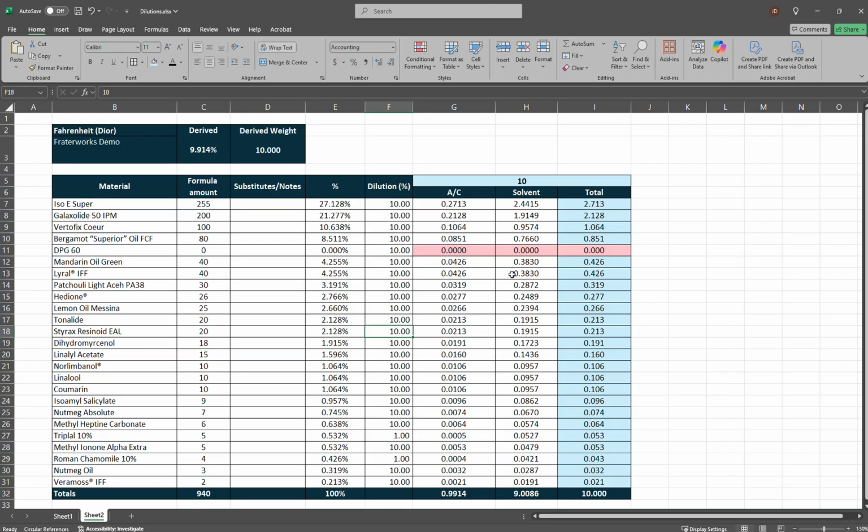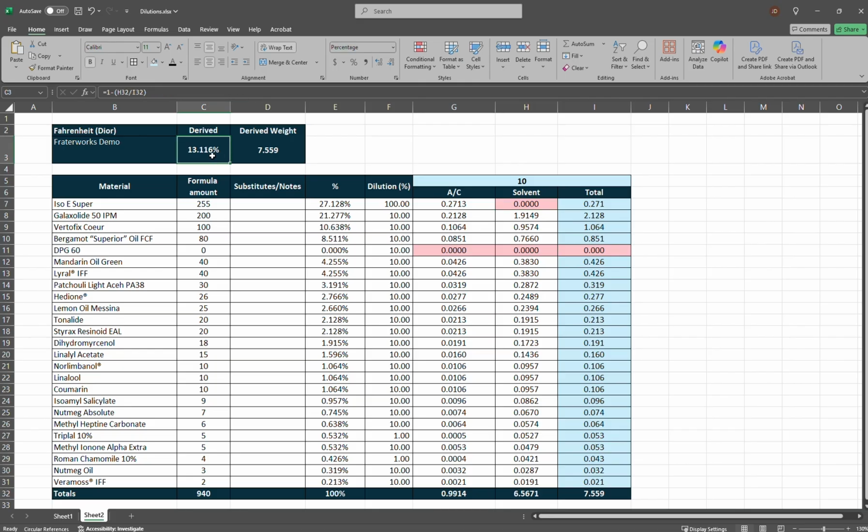For instance, if we added Iso E Super undiluted instead of at a 10% dilution, let's change it. You would still add 0.2713 grams of Iso E Super. That shouldn't change. You're adding the same amount, 0.2713 grams of Iso E Super. The only difference is you're adding it neat, so there is no solvent. It is undiluted.